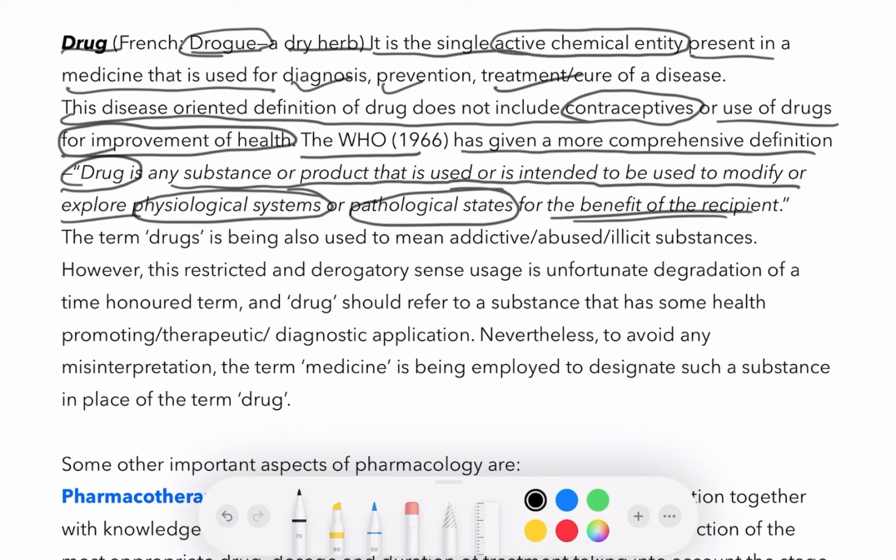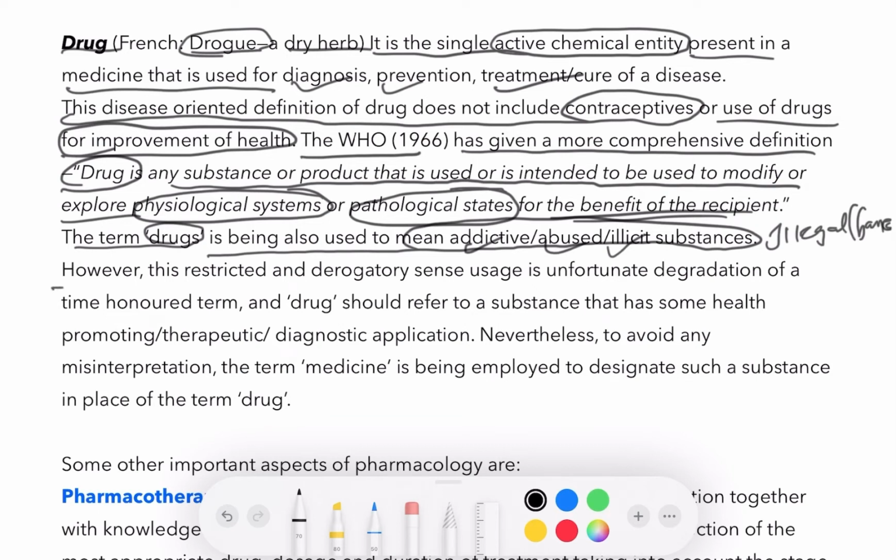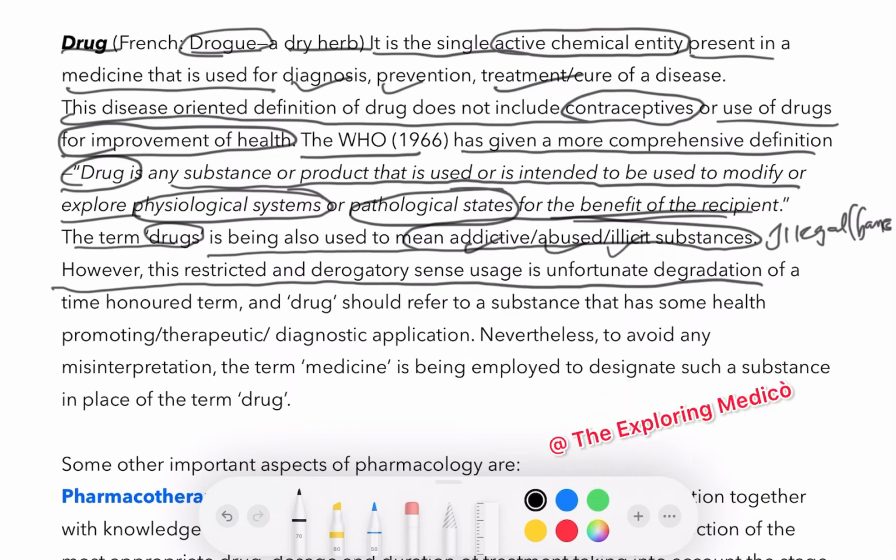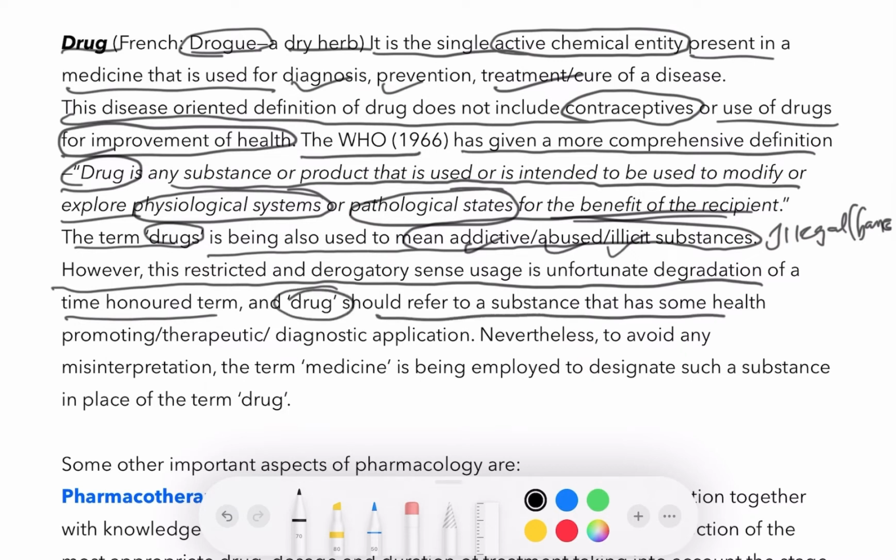The term drugs is also being used to mean addictive, abused, or illicit substances. It also means addictive substance. Many people are addicted to drugs. Abused drugs are also there. And one is illicit. Illicit means illegal or banned. However, this restricted and regulatory usage is an unfortunate degradation of a time-honored term, and drug should refer to a substance that has some health-promoting, therapeutic, or diagnostic application.